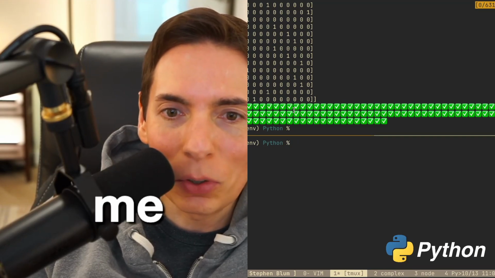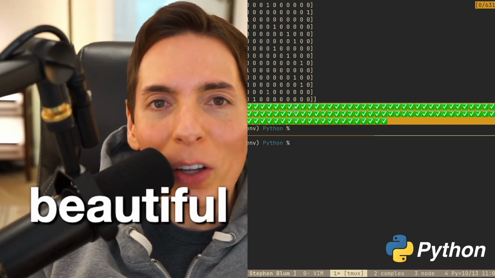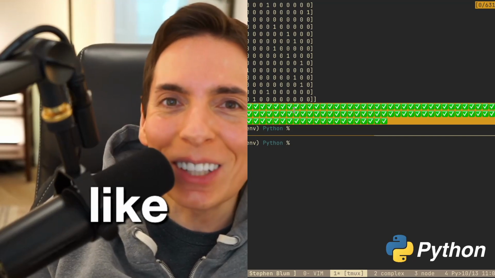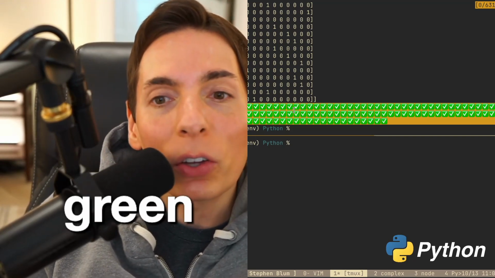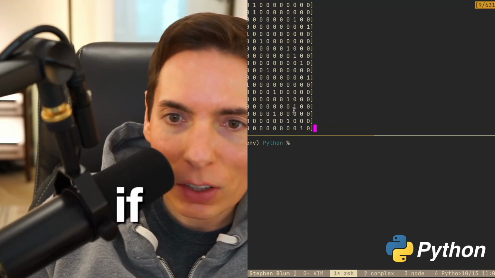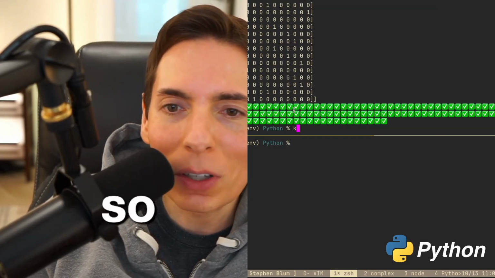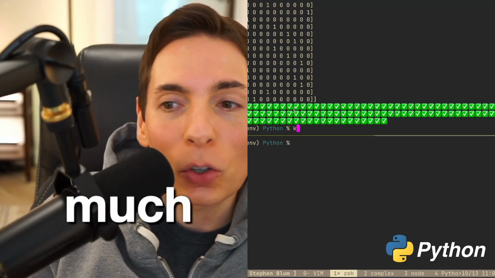So check this out. This is beautiful. See how it's perfect green across the board. All green check boxes. Before it wasn't green. Let's see if it actually can go up high. No, there's too much. I won't be able to show. Before though, it couldn't get everything.